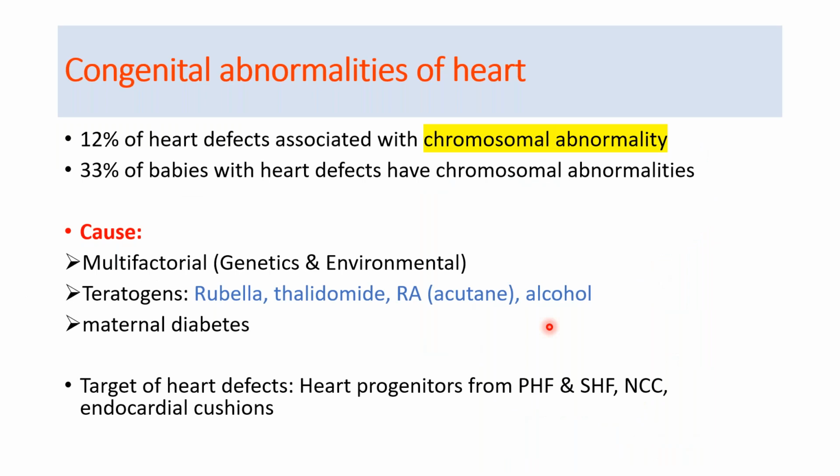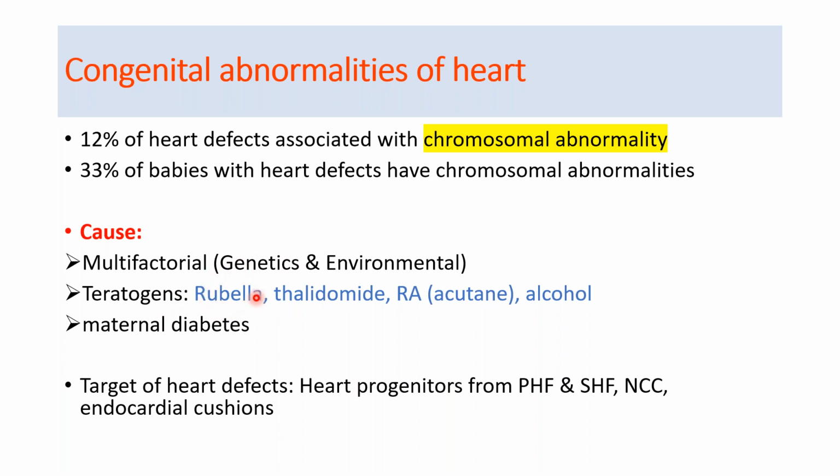Now coming to the congenital abnormalities of the heart. If we see the cases of heart defects, we will find that 12% of all heart defects are associated with chromosomal abnormality, and 33% of heart defects will definitely have chromosomal abnormalities. The causes of heart defects are multifactorial, and could be genetic or environmental.